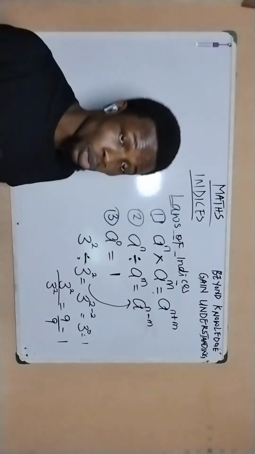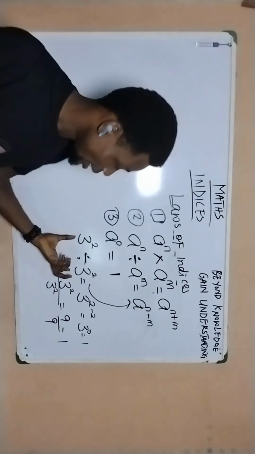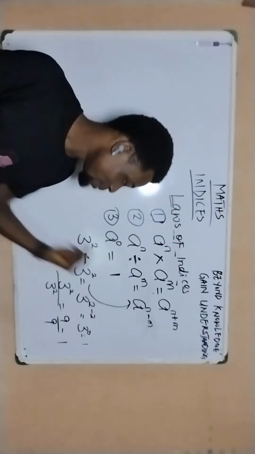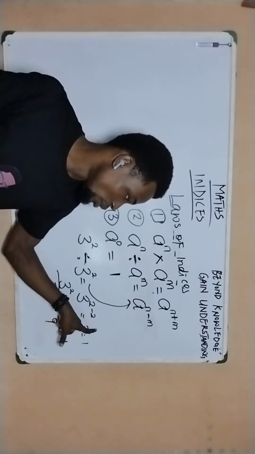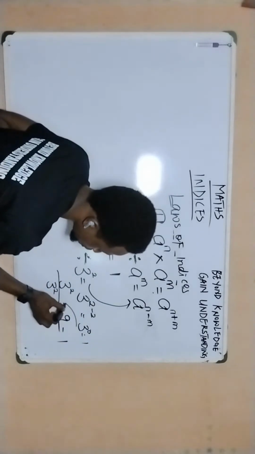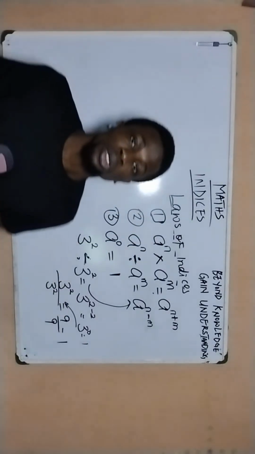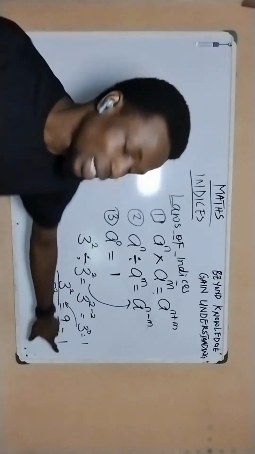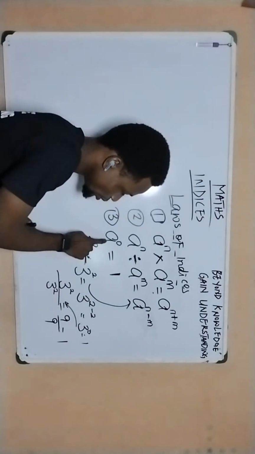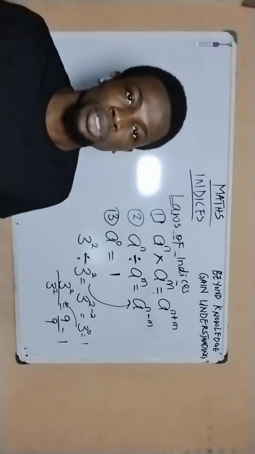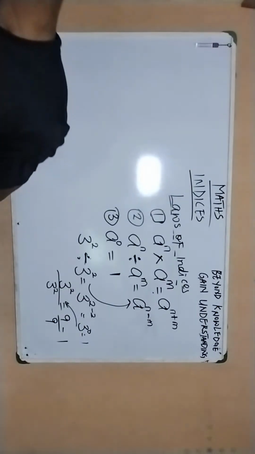So simply put, when you have the same base and they have the same power, when you subtract the powers, it's going to give you 3 raised to the power of 0. And the reason why 3 raised to the power of 0 equals 1 is because of this. If we go through this route to solve the equation, we're going to arrive at 1. So this is one of the basic ways, or the reason why any variable raised to the power of 0 equals 1.